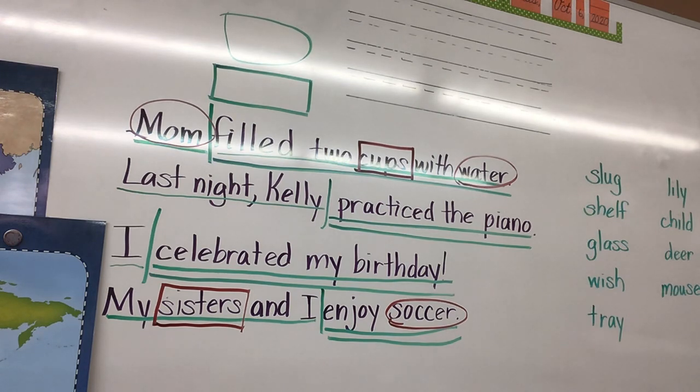All right, at the bottom, these are not in sentences, but we're going to practice making these words plural. Okay, so we're going to start with army. All right, so what does that word end in? Y. Is that one of our rules? Yes. So what's in front of the Y? A consonant. So what does that tell us to do? Change the Y to an I and add E-S. You understand how you have to look at words and think through the rules? All right, so you should write arm and then change that Y to an I and add ES.